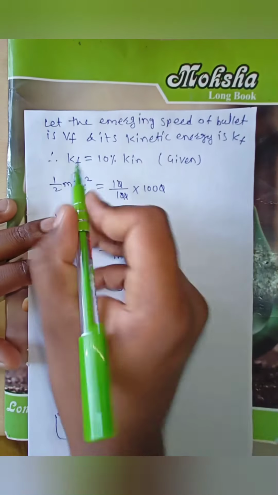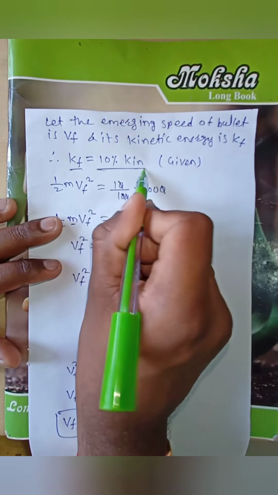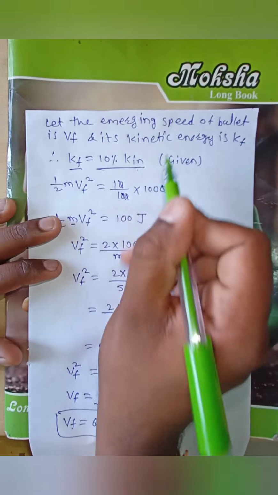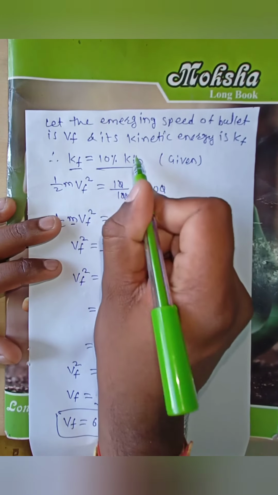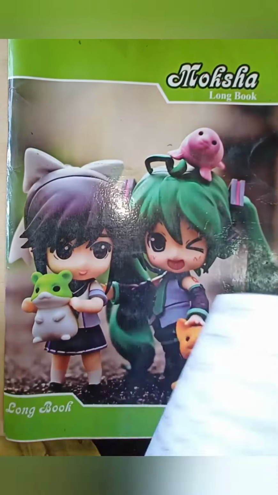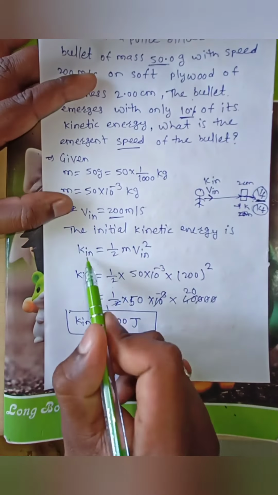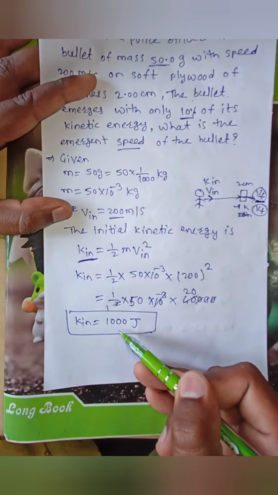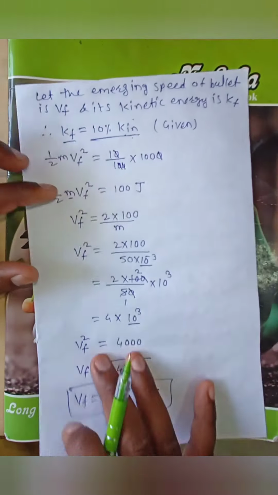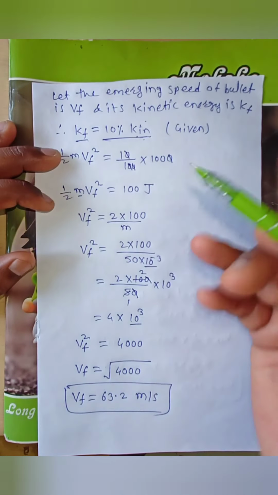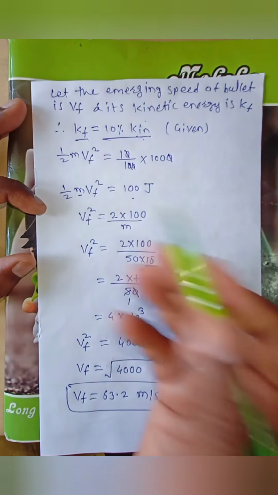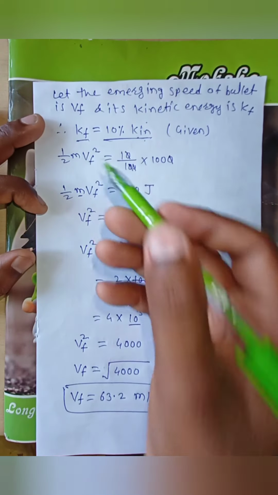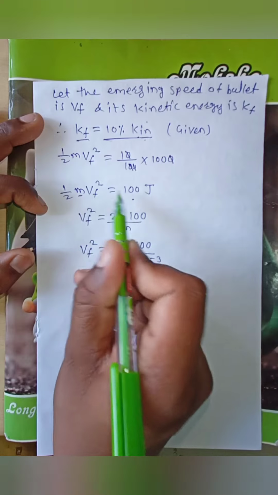Therefore final kinetic energy is equal to 10% of initial kinetic energy. For that purpose we have to first find out the initial kinetic energy. Therefore initial kinetic energy is 1000 joule. Therefore final kinetic energy is 10% of 1000, means 100. Therefore the final kinetic energy formula is half m V final square.